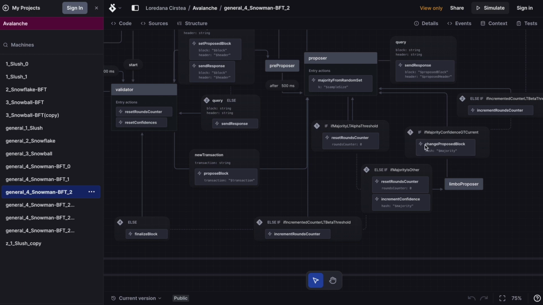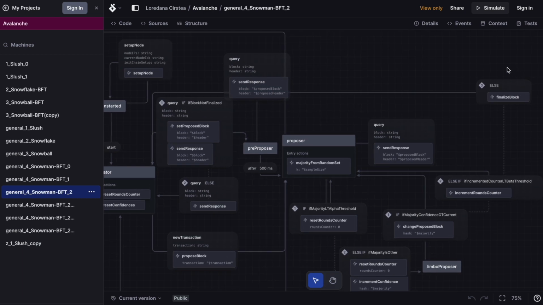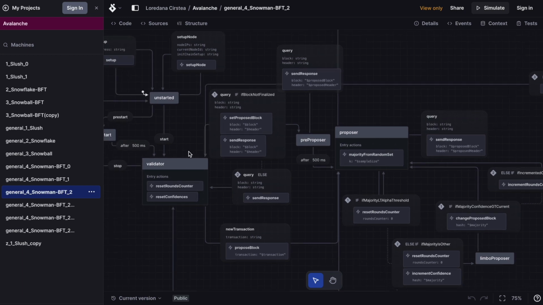And we only change the proposed block if that block's hash has a confidence that is greater than the hash that we started with. Otherwise, we just increment the rounds counter, we check to see if we have reached the beta threshold, and if we have, then we finalize the block and get back to the validator state, ready to